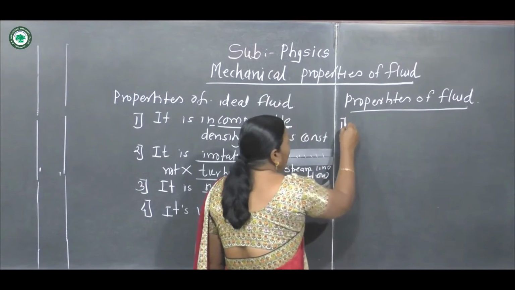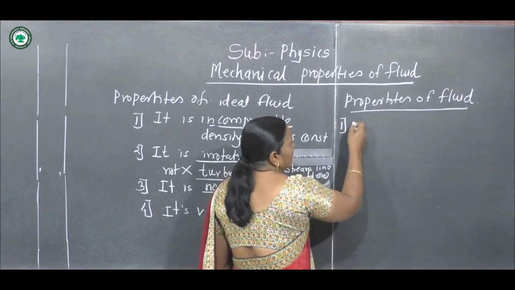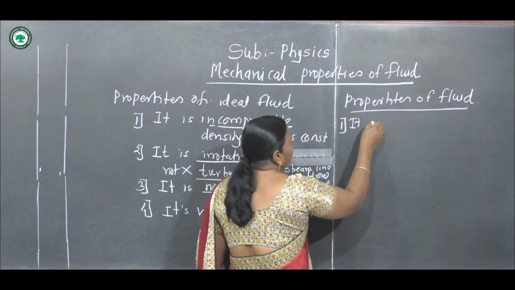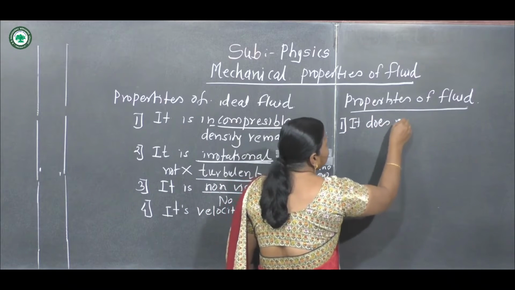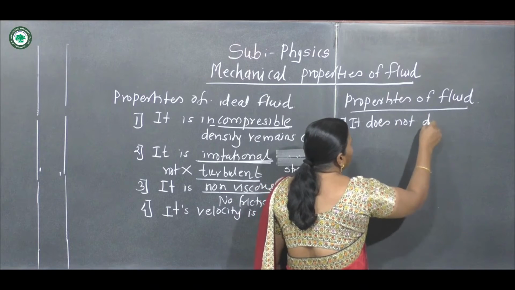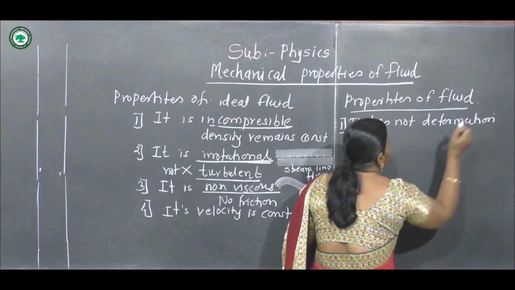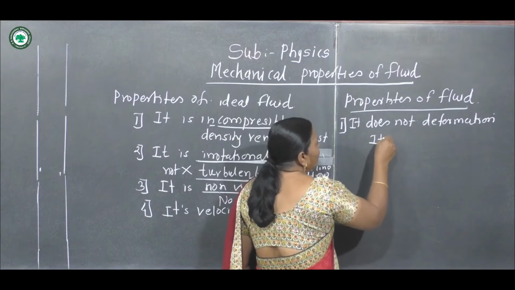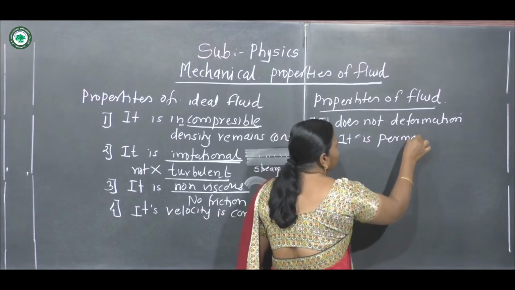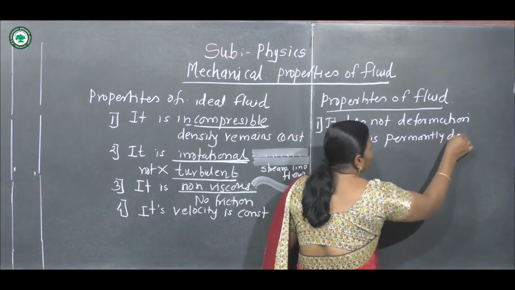The first property of the fluid is that it is permanently deformed.